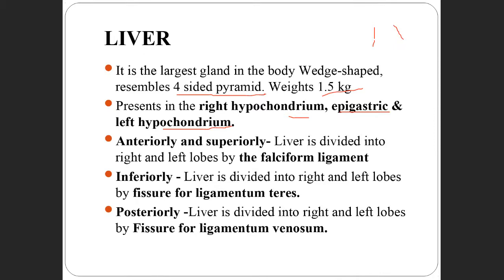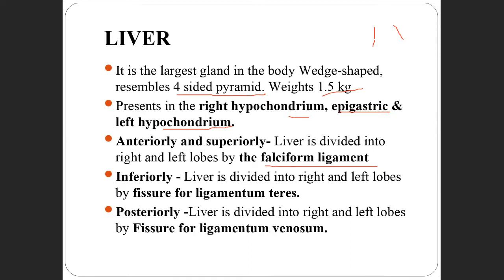The liver, anteriorly and superiorly, is divided into right and left lobes by the falciform ligament.